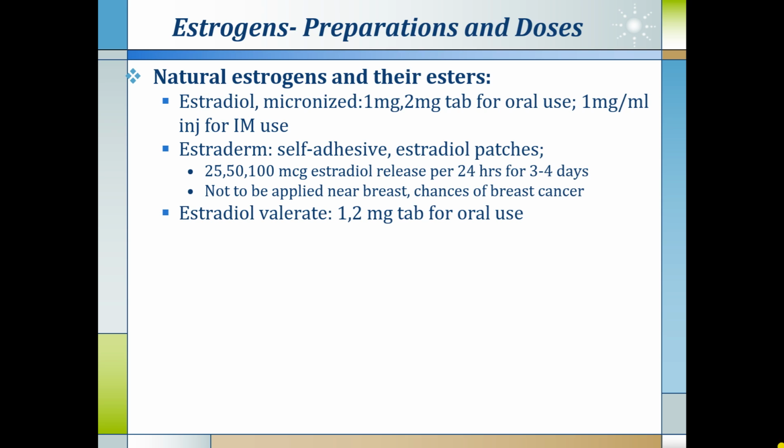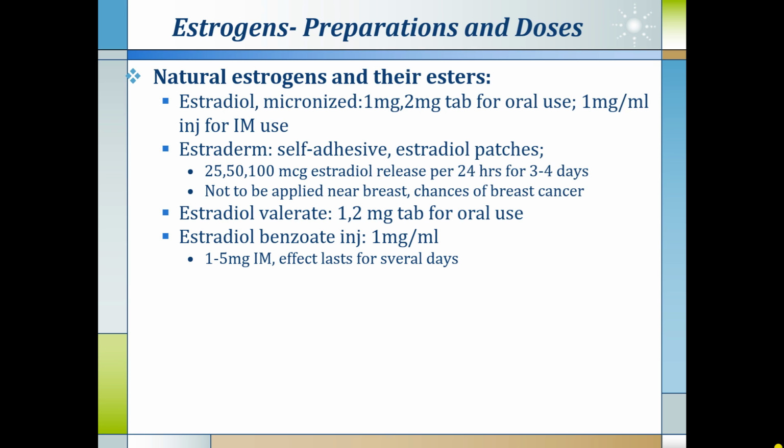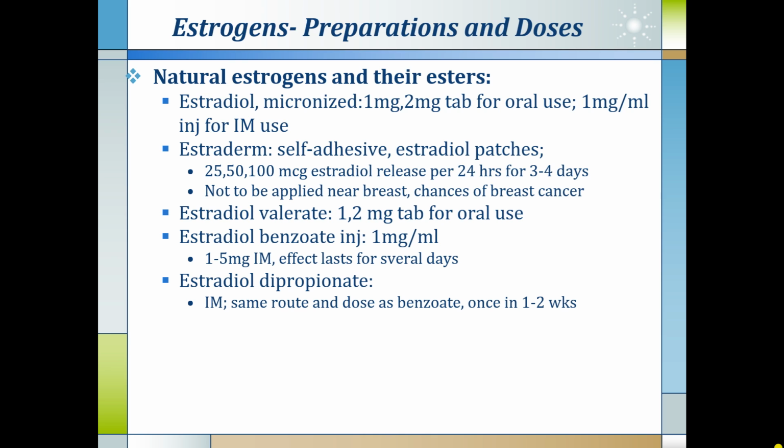Another salt is estradiol valerate, available as 1 and 2 mg tablet for oral use. Estradiol benzoate injection 1 mg per ml, 1 to 5 mg is administered intramuscularly and the effect lasts for several days. Estradiol dipropionate is also administered intramuscularly, same route and dose as benzoate, but administration once in 1 or 2 weeks is sufficient.